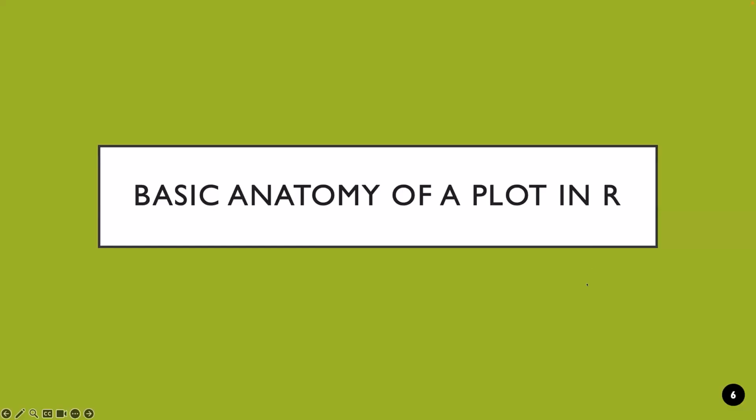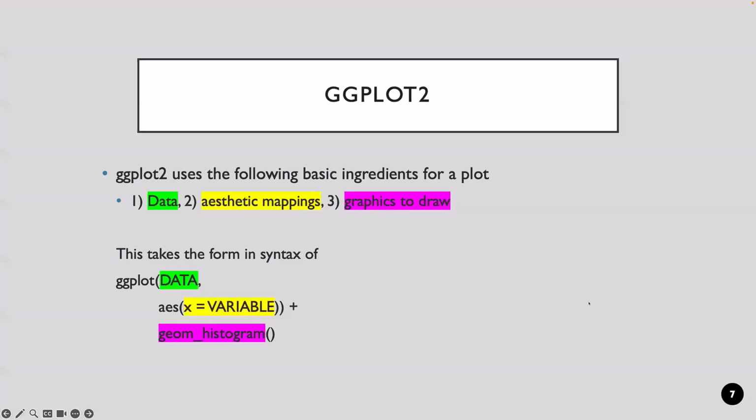So first, let's talk about the basic anatomy of setting up a plot in R. Our basic syntax for developing visuals in R uses ggplot, which we've been using, since we've been using tidyverse the whole way through. Anytime you library in the tidyverse suite of packages, you're actually loading, I believe, 10 packages, and ggplot2 is one of the packages that you pull in when you pull in tidyverse with a library command.